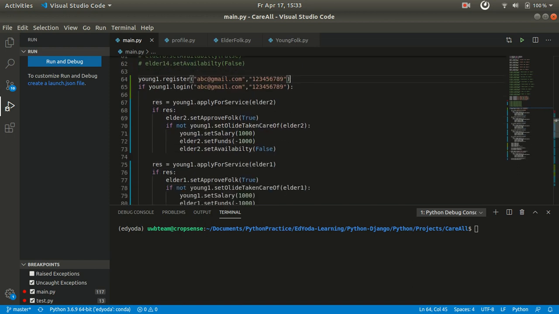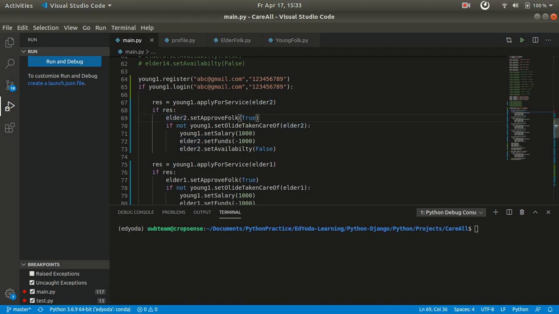After logging in, he has to apply for a service. For example, in this case, the first young folk is applying to offer a service to elder 2. Now, if the elder is currently available and seeking some service, it is at his wish to approve or not. In our case, let us assume that he has approved.